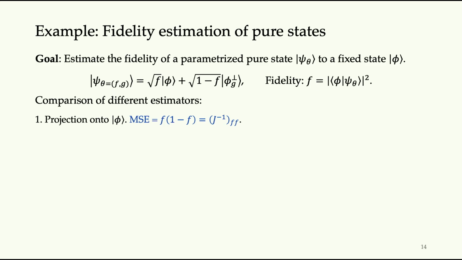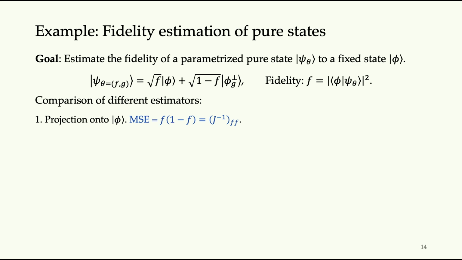Now we compare different estimators. The first estimator is simply a projection onto phi, which is actually the optimal estimator you can use for any fidelity estimation task. The optimal mean square error here is f times 1 minus f, which is the minimum value you can achieve.